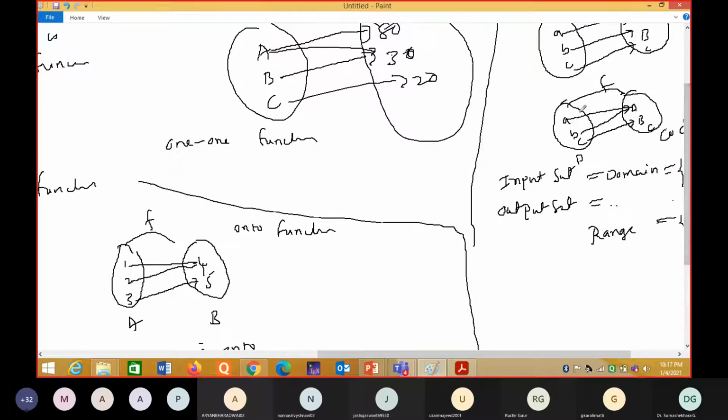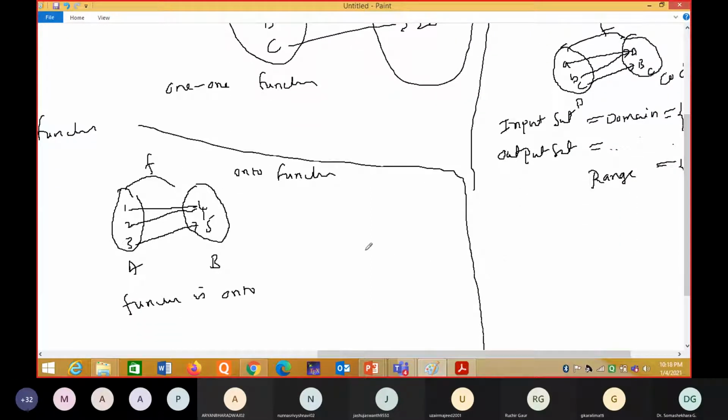This is not onto. It is a function because different elements in the domain have an image in the codomain. But this C has no pre-image here. Understanding, the capital C has no pre-image here. This is a function, but it is not onto. Understanding now?